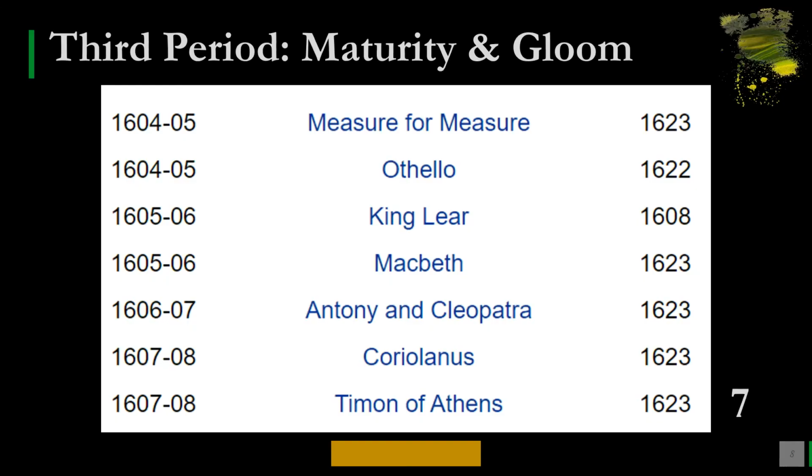Here we have 1604 Measure for Measure, published 1623, 1604-05 Othello 1622, 1605-06 King Lear 1608, 1605-06 Macbeth 1623, 1606-07 Antony and Cleopatra 1623, 1607-08 Coriolanus 1623, 1607-08 Timon of Athens 1623. Now dear students, in this third period we have all the 4 major tragedies, Hamlet, Macbeth, King Lear, and Othello.